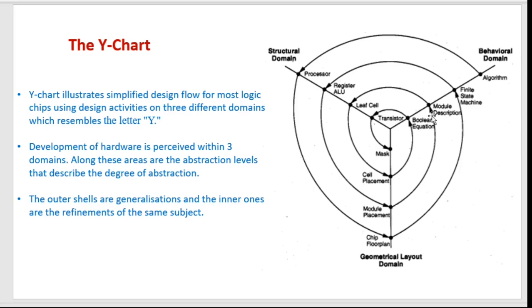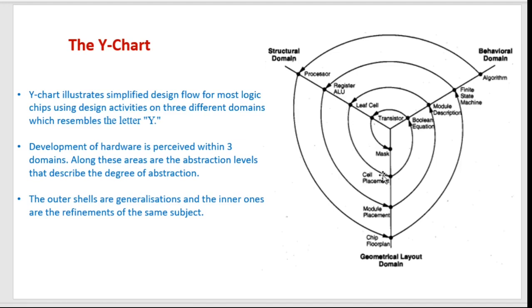Then we come to module description. In the behavioral domain, this will be like a leaf cell. In the structural domain, leaf cell is generally a name used for a gate. So one gate will be called one leaf cell. Then this will be equivalent to a cell placement.